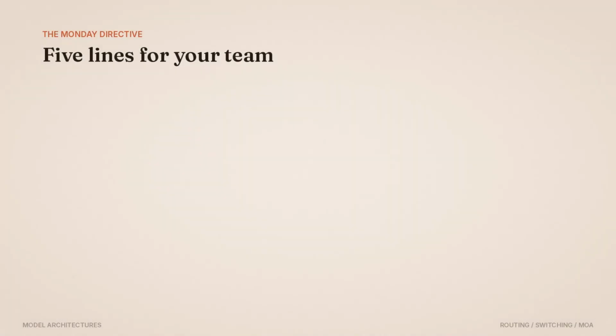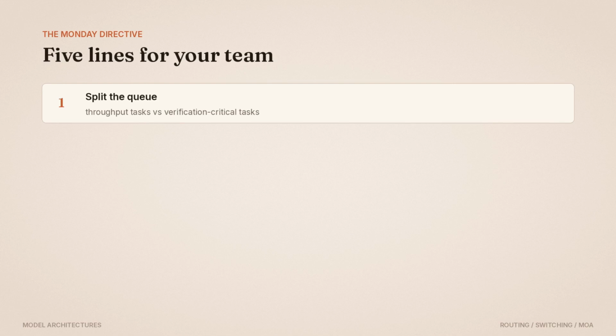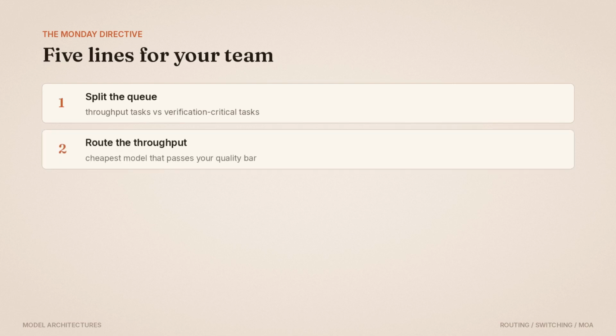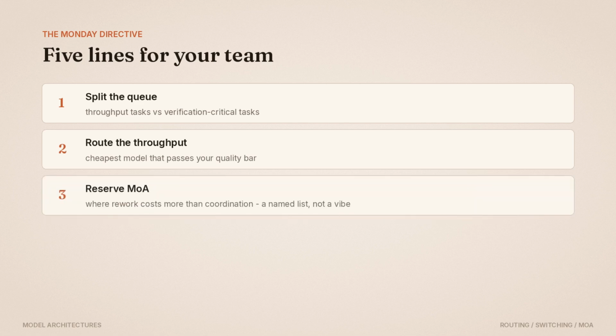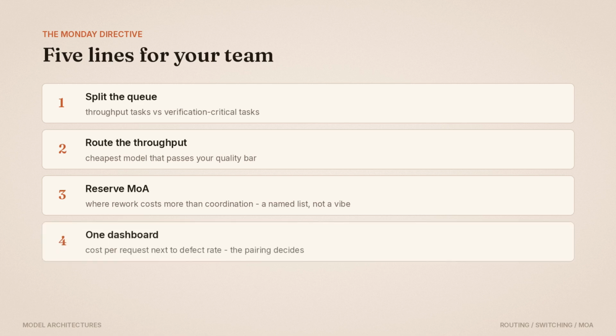The Monday directive: split your task queue in two, throughput tasks and verification critical tasks. Route the throughput, copy edits, narrow code changes to the cheapest model that passes your quality bar. Reserve mixture of agents for requests where rework costs more than coordination, and make that a named list, not a vibe. Put cost per request next to defect rate on one dashboard. That pairing decides the architecture.